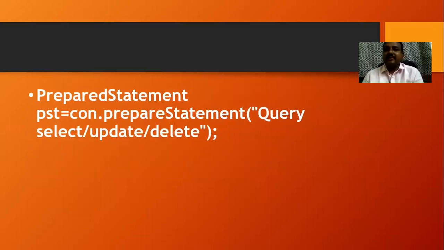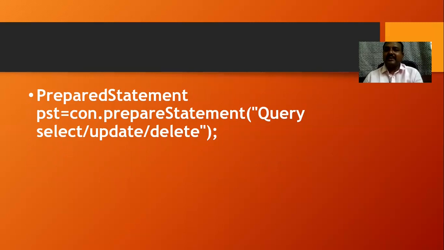Now, coming to the syntax of this statement, we are going to write a class, or rather, we need to call it an interface. We call this interface PreparedStatement, and we declare a reference variable of this interface.